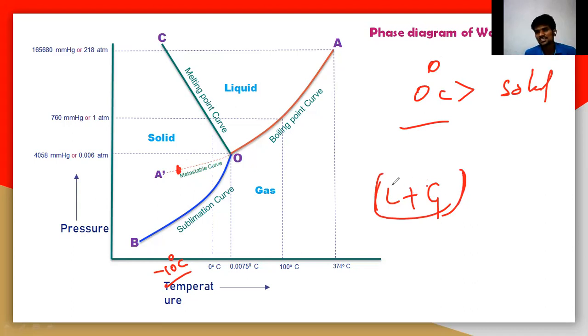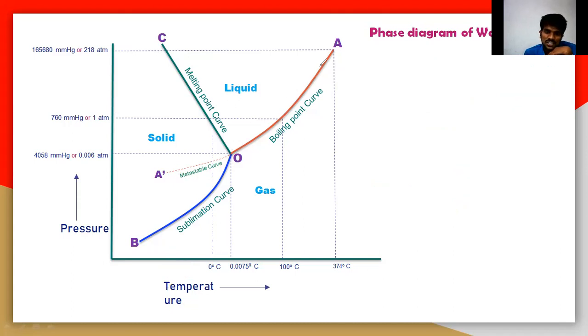So what is the reason? Actually it must be a solid, because below 0 degrees, it must be solid. The freezing point of water is 0 degrees. Below 0, definitely it must be solid, but it is not happening here. That's why it is called the metastable curve.